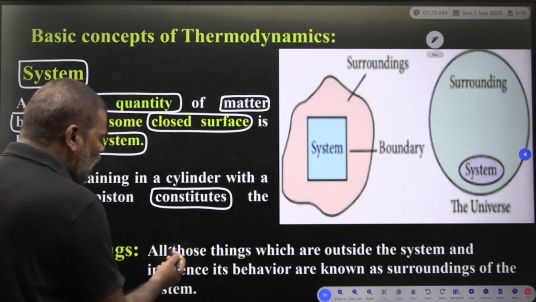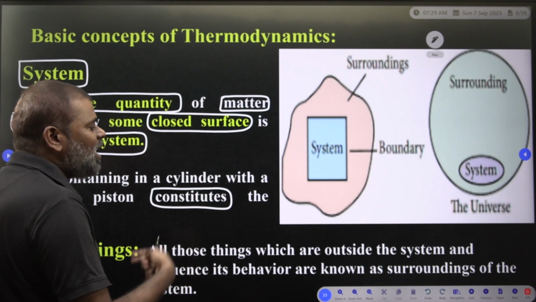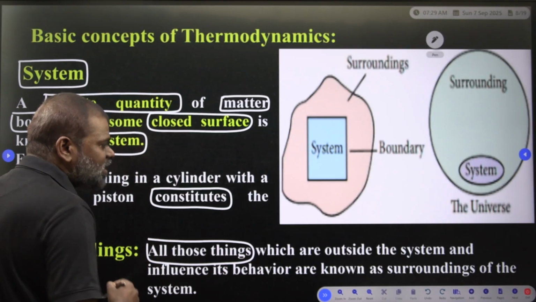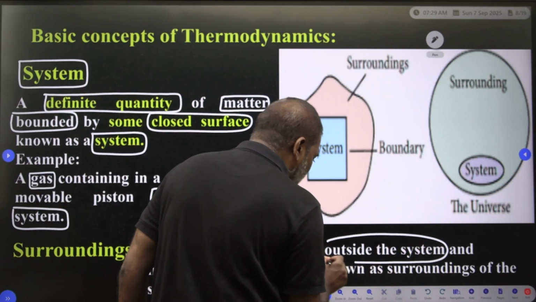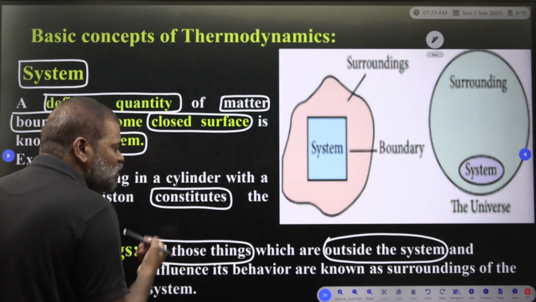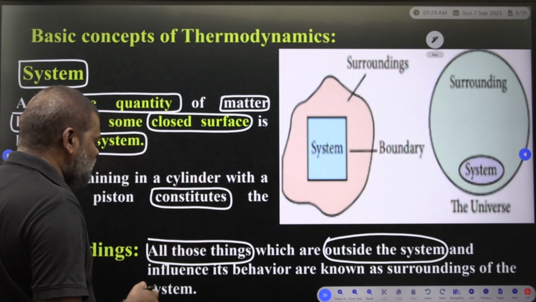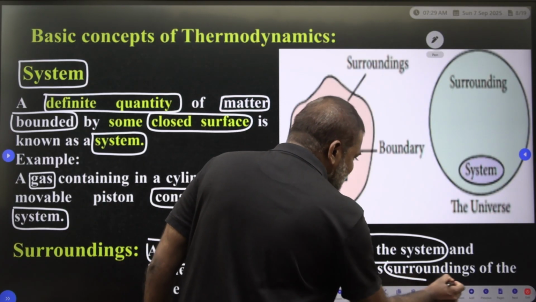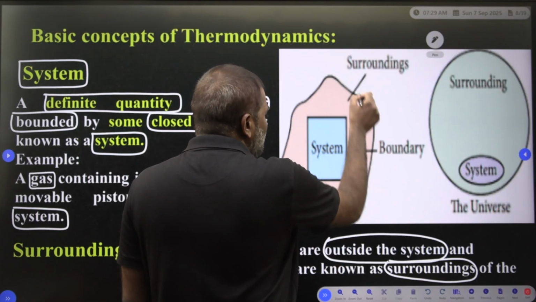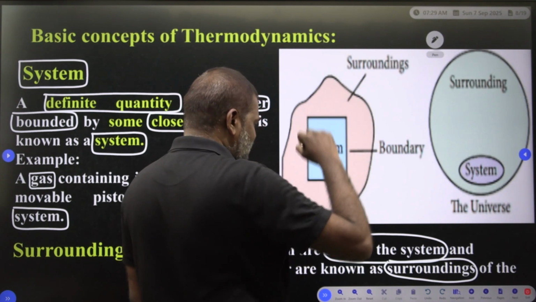The surroundings. All those things which are outside the system and influence its behavior are known as surroundings. Whatever things exist outside the system and influence its behavior, we call them the surroundings of the system. Clear? So this is the system, and the things it influences are the surroundings.